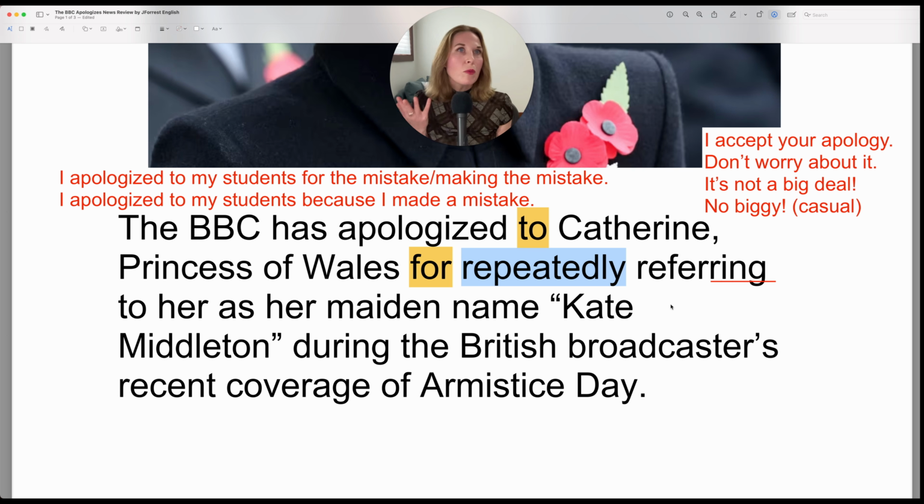So parents will use this with their kids a lot, I imagine. I've repeatedly asked her to clean her room. I've repeatedly asked her to put her shoes away when she comes home. And of course, you can use this with your husband, wife, your friends, anyone. So you can use this often to show frustration that something is not being done.